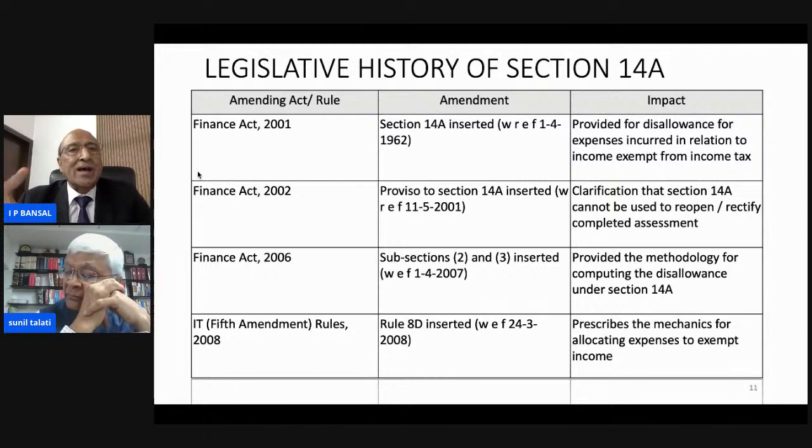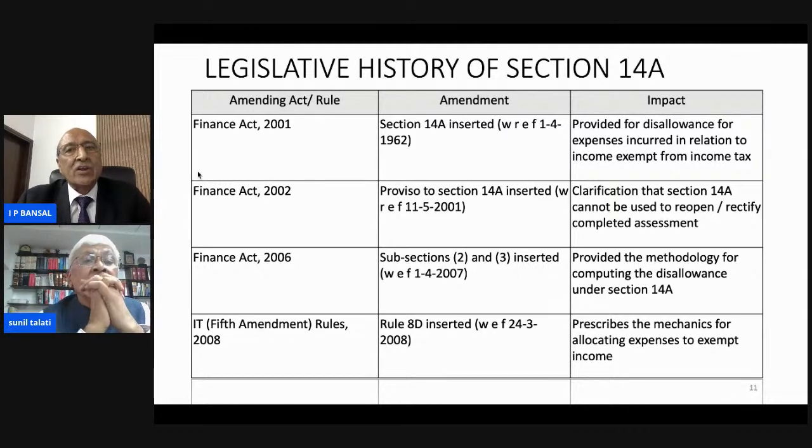So now what are the amendments and legislative history of section 14A? I have already mentioned that Finance Act 2001 has inserted section 14A with retrospective effect from 1/4/1962.